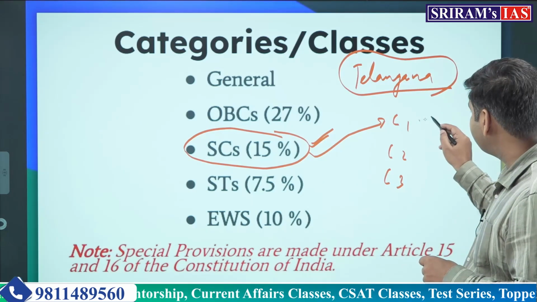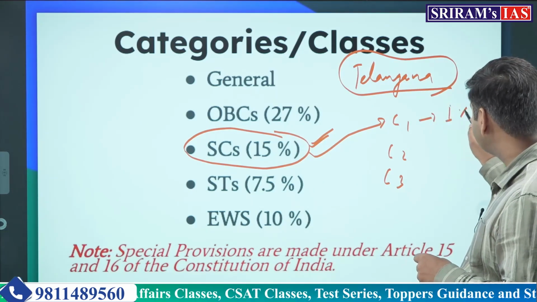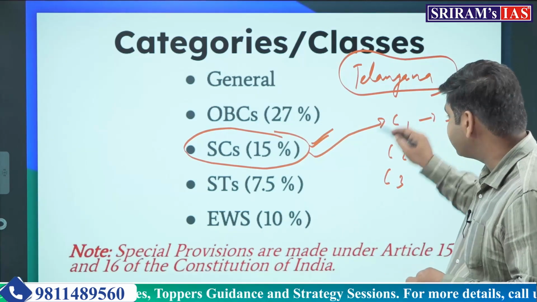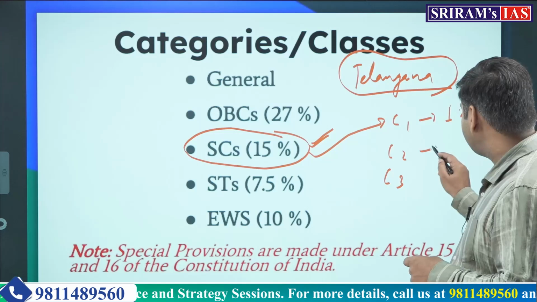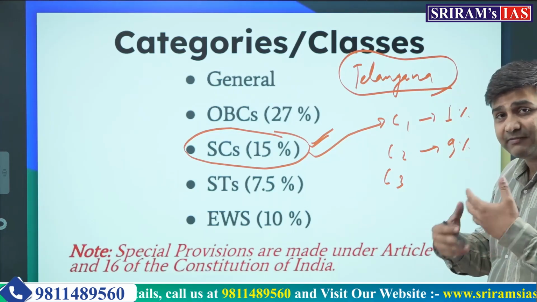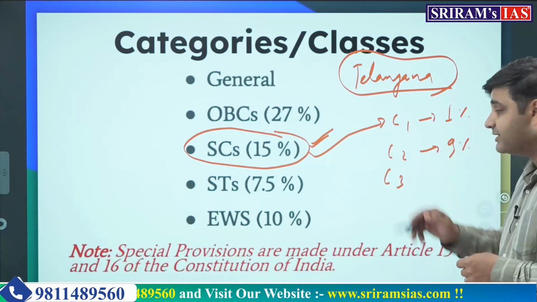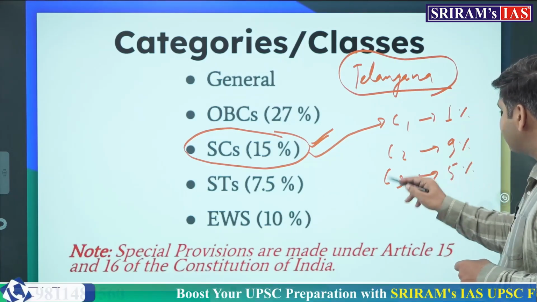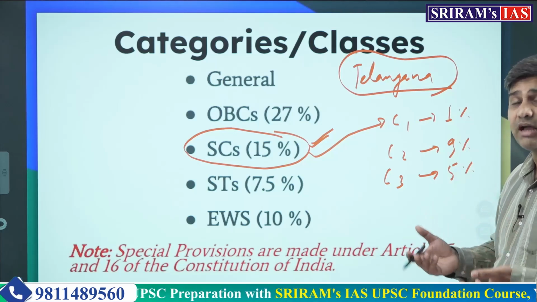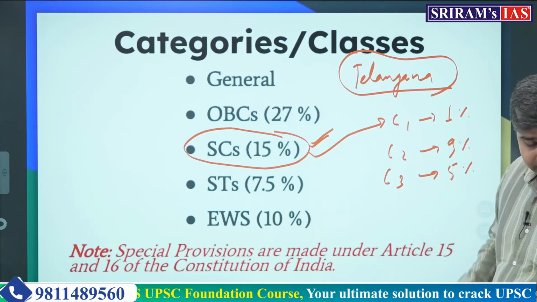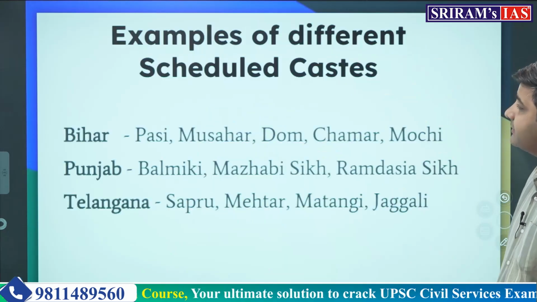And it has provided 1% reservation to category number 1, and there would be several castes in this category number 1. 9% reservation to category number 2, there will be several castes within this category number 2, and the remaining 5% reservation to category number 3, and there will be several castes within this category number 3. I hope you are getting this. Moving on to the next slide.